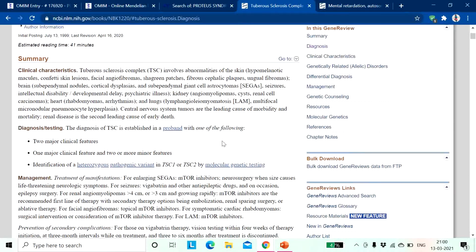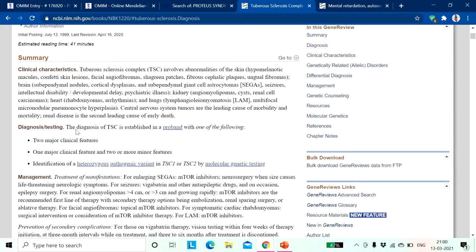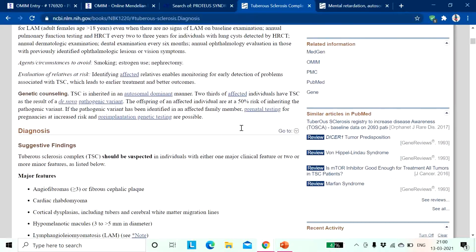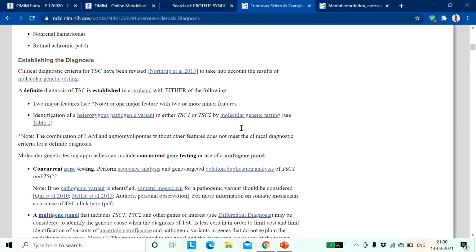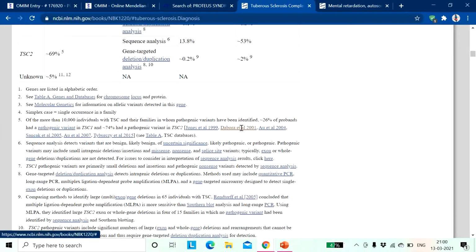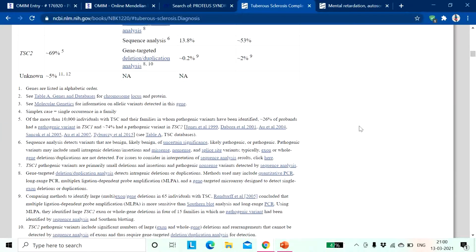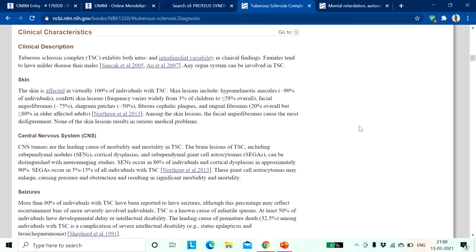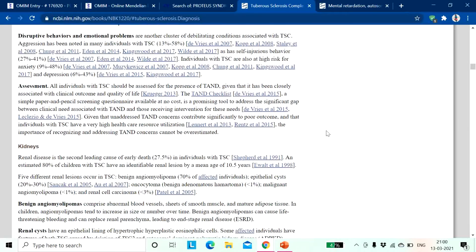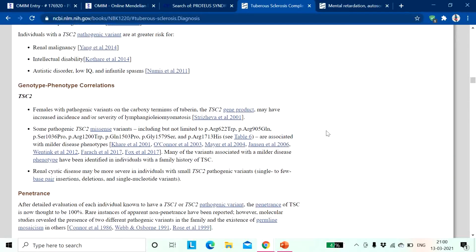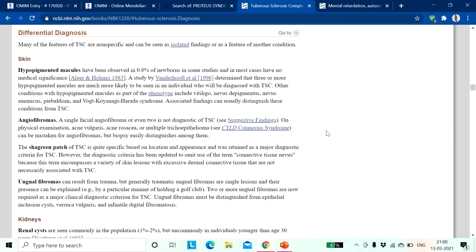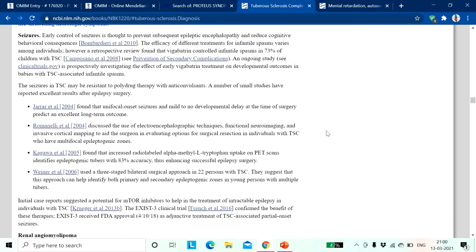So you will be able to find the summary, the clinical characteristics, what it causes, the diagnostics, the management, and obviously different levels of diagnosis, the features that you can find, the different effects of this disease in different organs of humans like skin, CNS, etc. Next, you will be able to find what the different tests are that can be done for all these